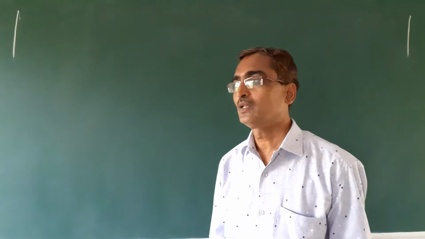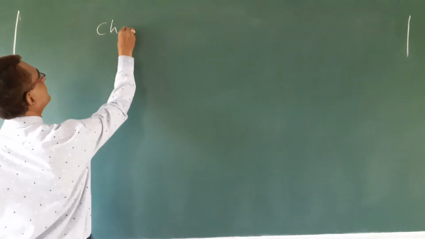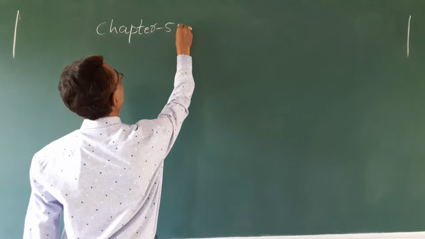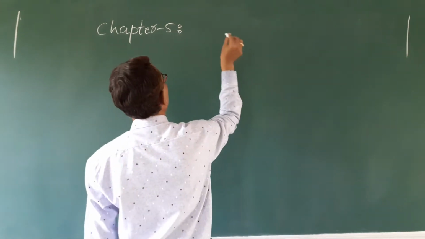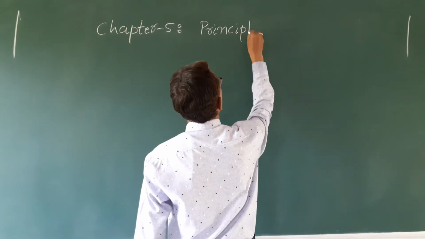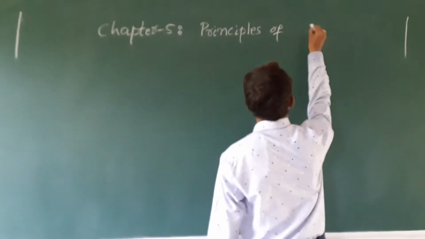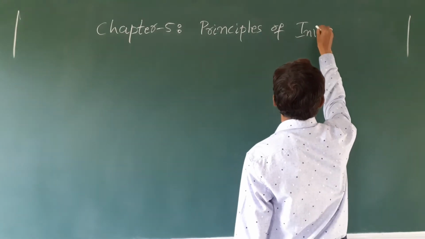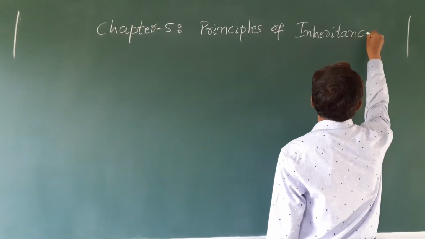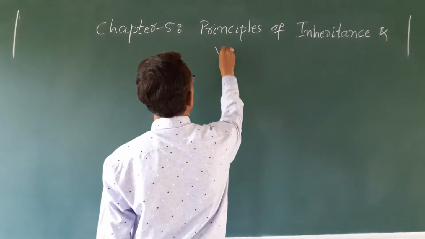Okay. So, that is chapter 5, that is principles of inheritance and variation.